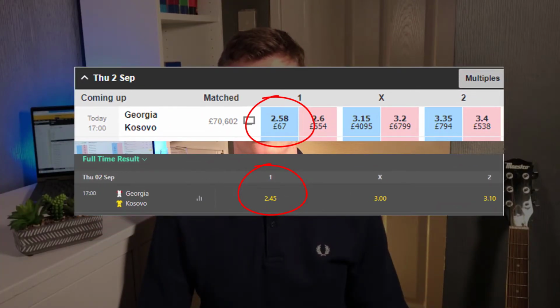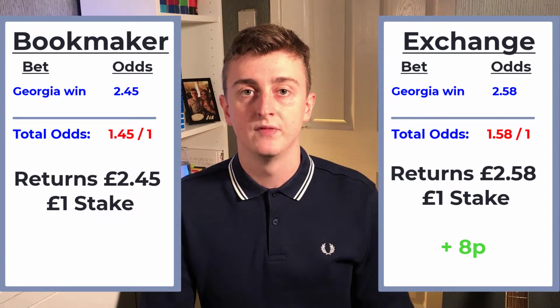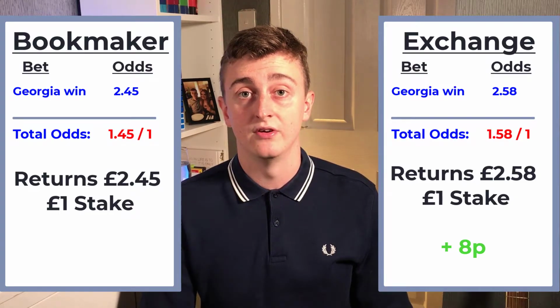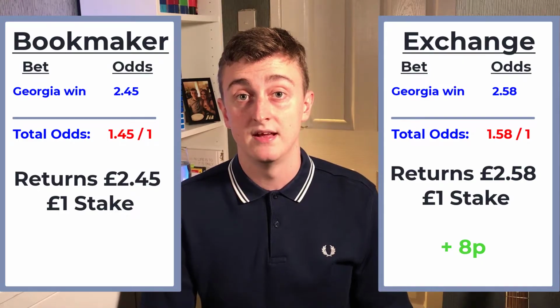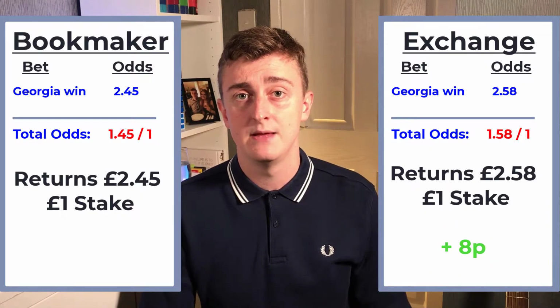When placing a single bet, let's keep things simple here and use £1 stakes on Georgia to win against Kosovo. You see that the difference between placing a bet on a bookmaker with a bad book value and placing a bet on an exchange with a good book value is that you'll make more money by placing the bet on the exchange than you would on a bookmaker. You might look at the difference in returns and think that is very slight, and yes, it is only 8p. But remember, we are using a £1 stake here, and if you were using a £100 stake, that 8p would be an £8 difference, an £8 value loss.